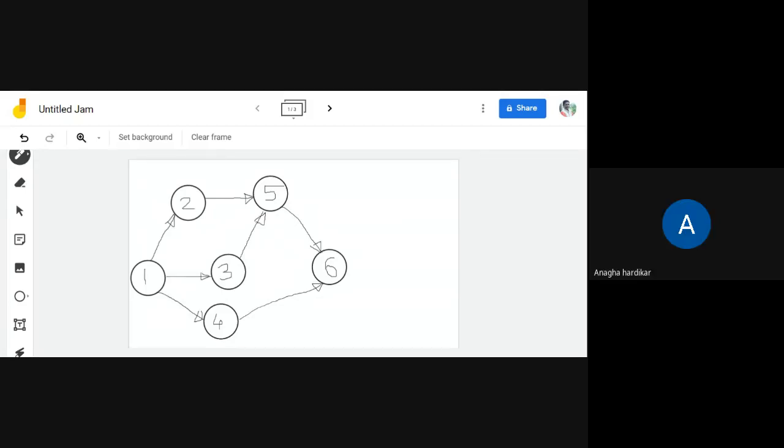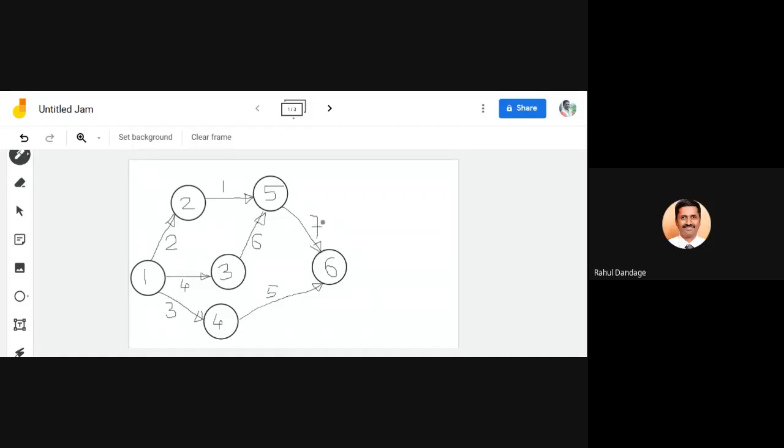Expected duration. 1 to 2 is 2. 1 to 3 is 4. 1 to 4 is 3. 2 to 5 is 1. 3 to 5 is 6. 4 to 6 is 5, and 5 to 6 is 7.